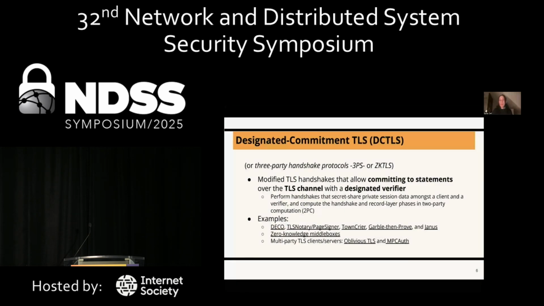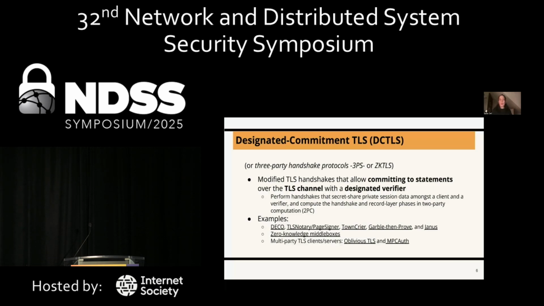Okay, so how can we eventually do that? By using protocols that are usually called three-party handshake protocols or CK-TLS protocols. In our paper, we decided to define them as designated commitment TLS protocols, or DCTLS protocols. Essentially, they are modified TLS handshakes that allow commitment to statements over the TLS channel with a designated verifier. We're going to have this third party that secret shares information with the client so that the client can commit to the specific data that is sent over the TLS session. Later you can create zero-knowledge proofs over those specific commitments.